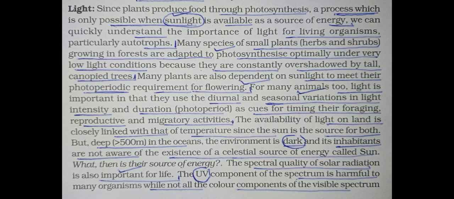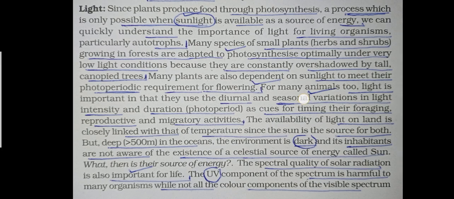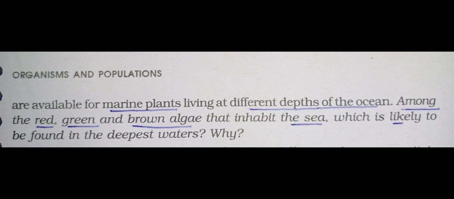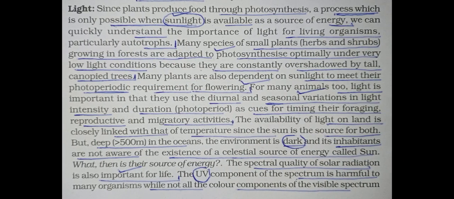The UV components of the spectrum are not useful, they are harmful to many organisms, while not all the color components of the visible spectrum are available for marine plants living at different depths of the ocean. That's why different types of algae are there, red, green as well as brown. So this question of light is completed here. Okay, thank you very much.